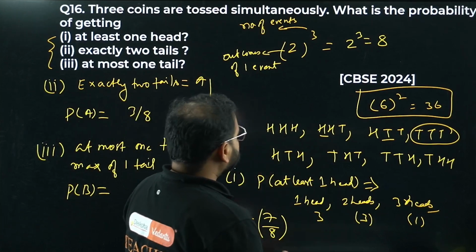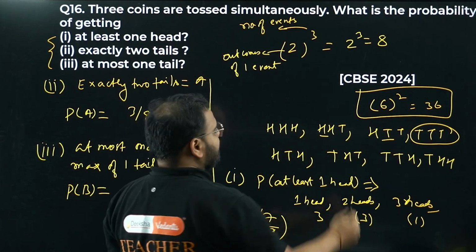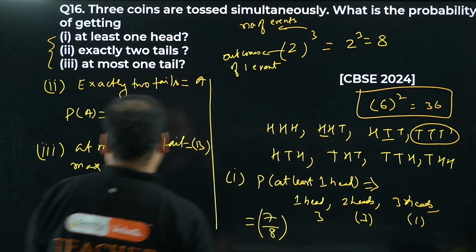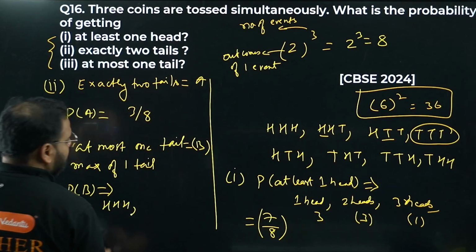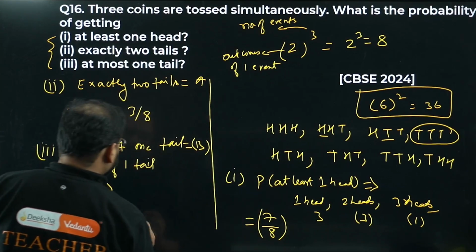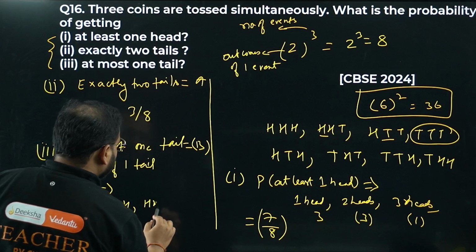0 or 1. 0, sir, this one is there. There's no tails over here, so this is counting. 1 can be there, so this is also counting. Okay, I'll write all of this over here. For this I'll write HHH. Maximum of 1, so even this one will count. So we're looking for tail, right? Yeah, so we'll write HHT also is there, HTH.